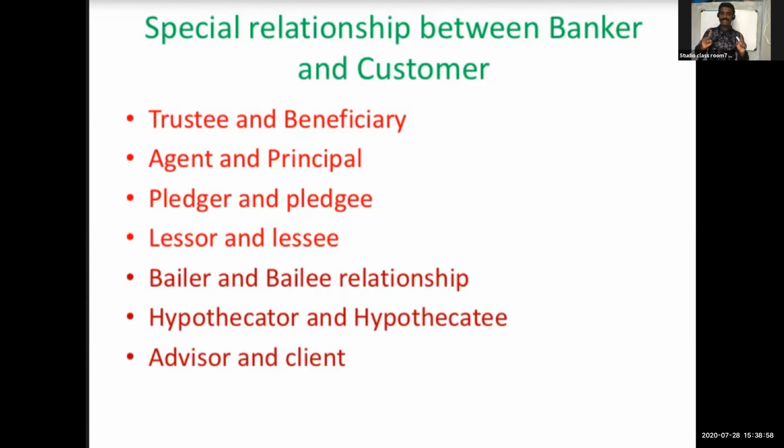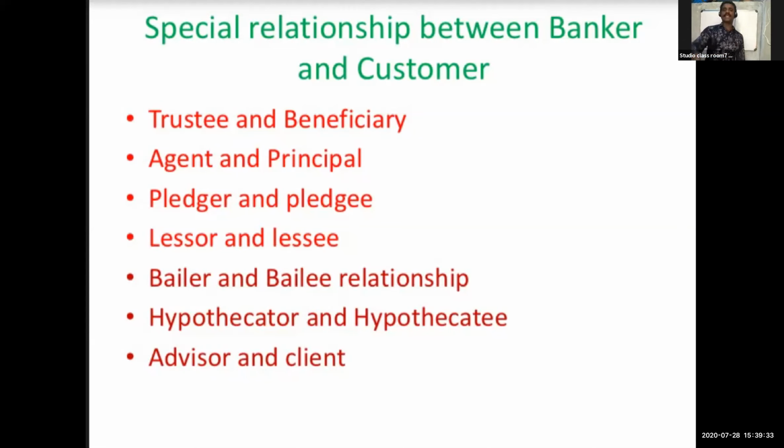So that is trustee and beneficiary. As a trustee, the banker holds money, property or a document for the benefit of some other person called the beneficiary, and has to do the functions according to the terms of the trust deed. They have to deal with the property accordingly. That is trustee and beneficiary, the first special relation between banker and customer.